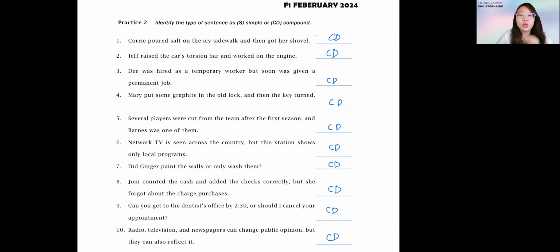Now I will help to highlight the evidence that tells you the sentences are compound sentences instead of simple sentences. For the first one, there's an 'and'. Question number 2, 'and'. Question 3, 'but'. Question 4, 'and'. Question 5, 'and'. Question 6, 'but'. Question 7, 'or'. Question 8, 'but', and it still has one 'and' in the front part. Question 9, 'or'. Question 10, 'and', and also 'but' behind.